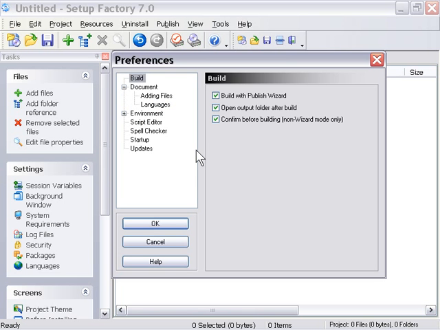I encourage you to experiment with all these and see how they relate to your workflow and which ones work best for you. If you have any questions after this video, of course, come to the forum at indigorose.com and we'll be happy to answer them.